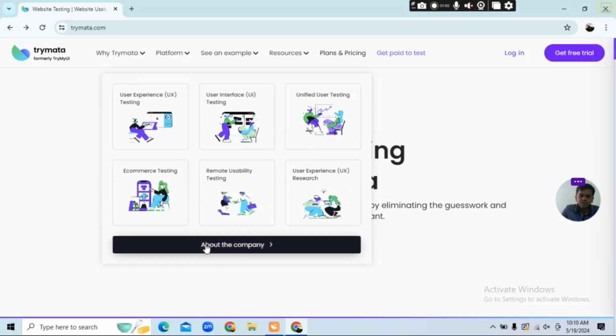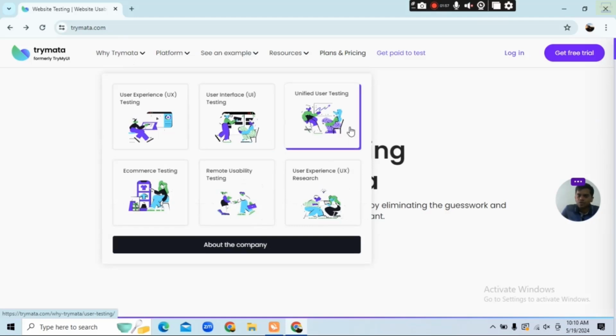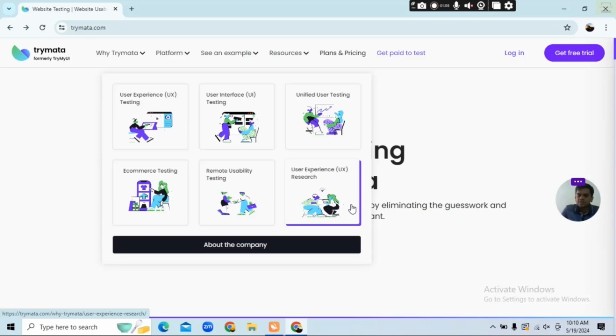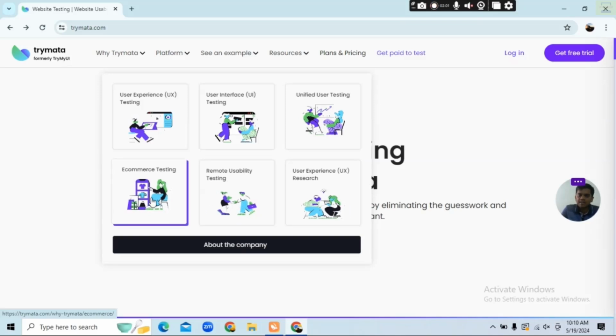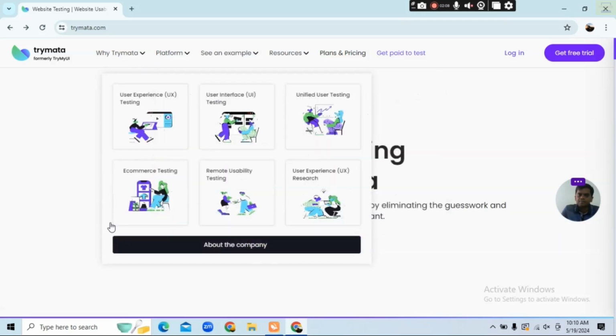Okay, so why should you use Trymata? You see about the company. You can see Trymata is the best for user experience, user interface testing, unified user testing, user experience, remote usability, and e-commerce testing. There are a lot of platforms that come over here, and they can test the website.